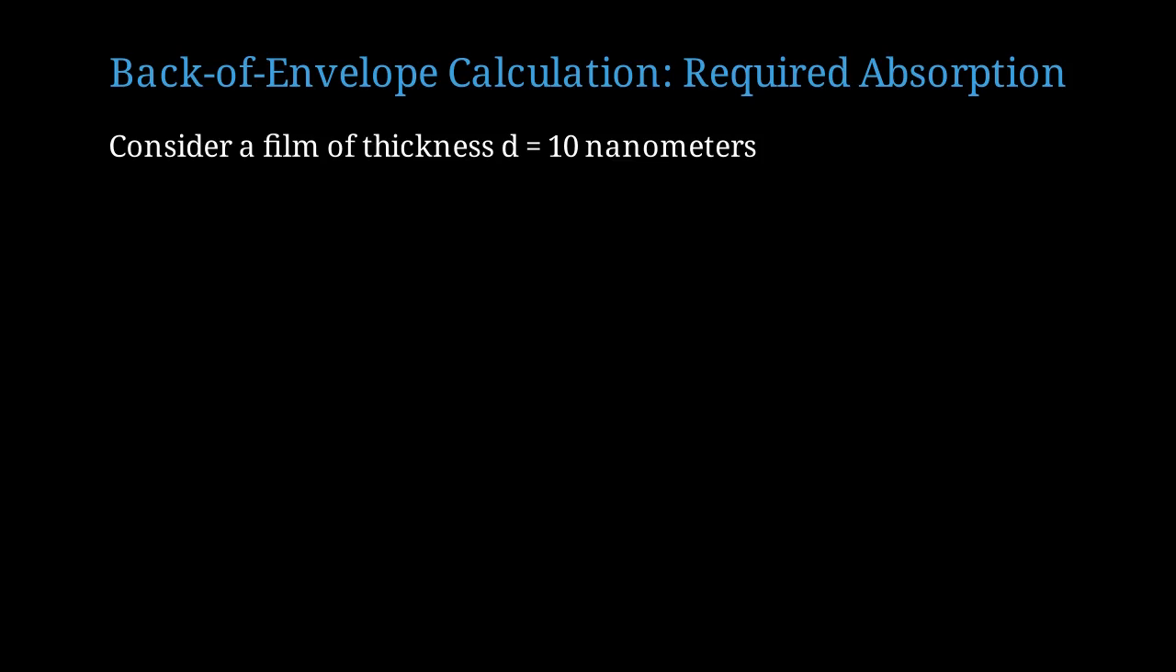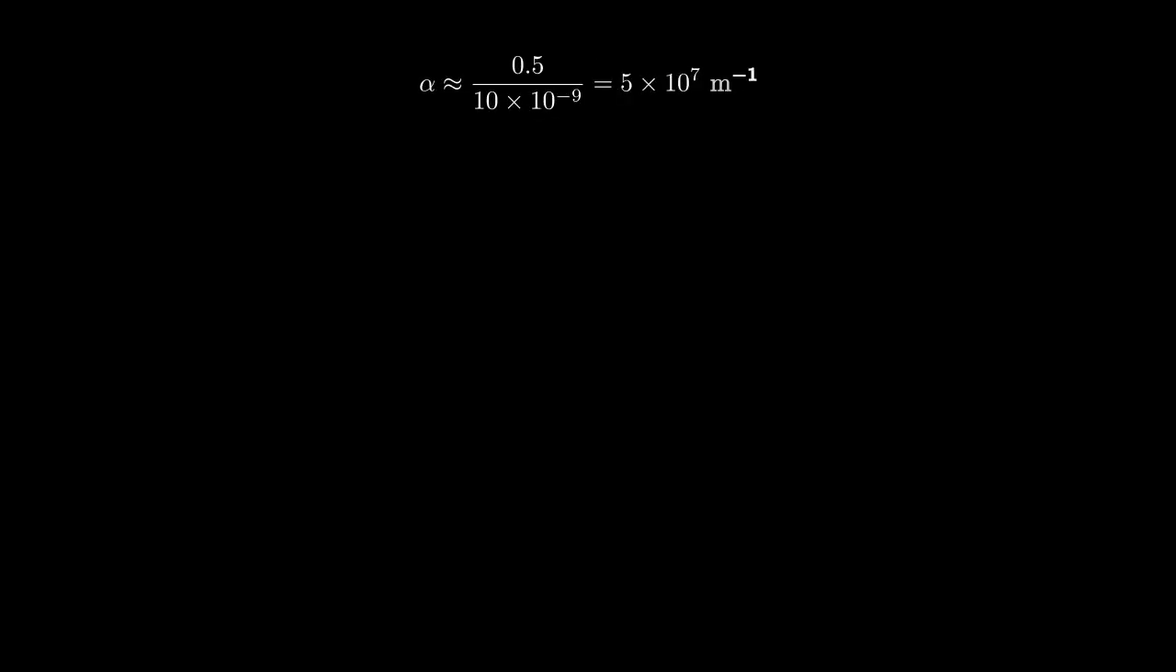Let's do a quick back-of-the-envelope calculation. What absorption coefficient do we need for a thin film to achieve CPA? Consider a thin film with thickness D equals 10 nanometers, much smaller than visible wavelengths of about 500 nanometers. For strong absorption without total opacity, we want alpha D approximately 0.5, where alpha is the absorption coefficient. This gives alpha approximately 5 times 10 to the 7 per meter. This is achievable in materials like graphene or plasmonic metals at resonance.